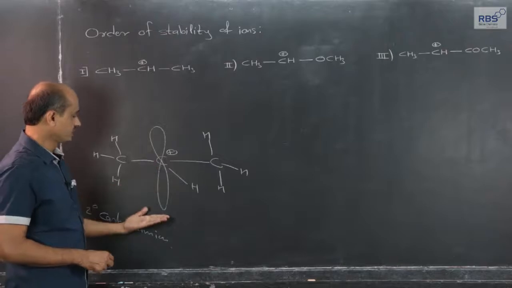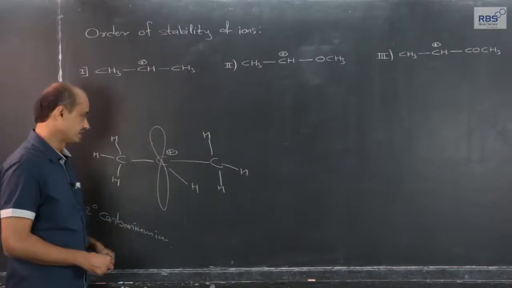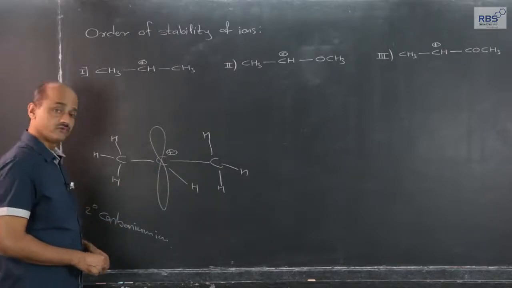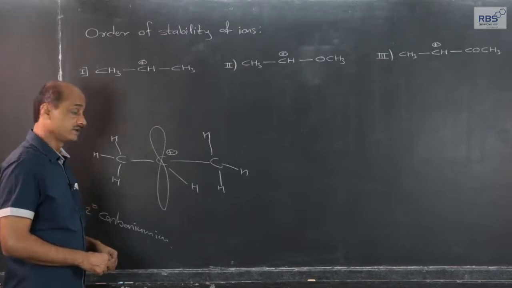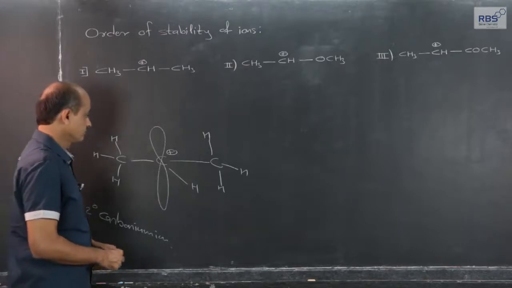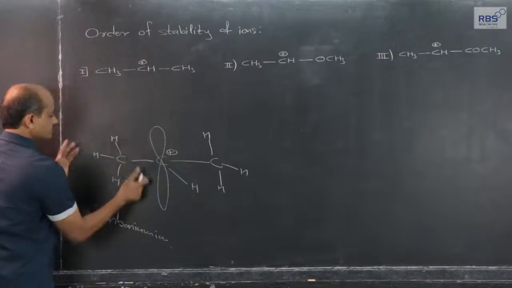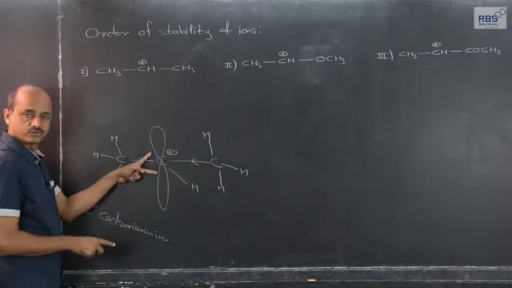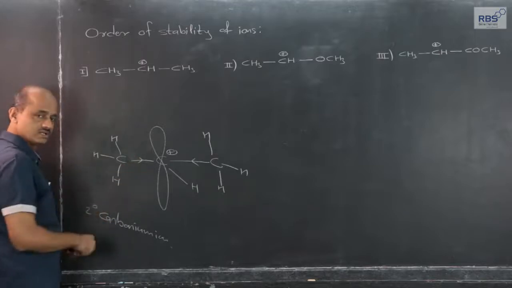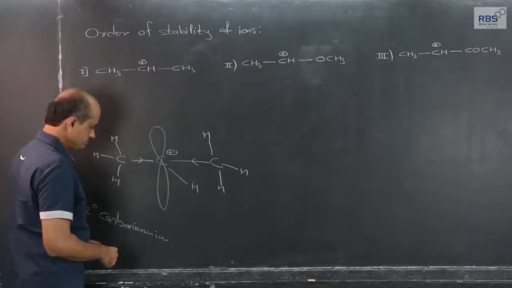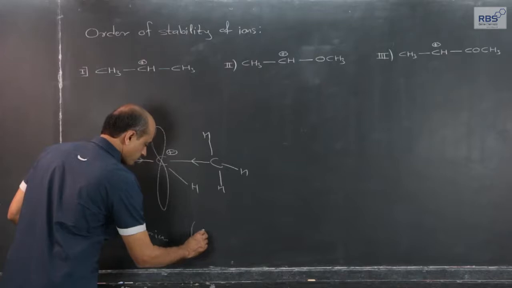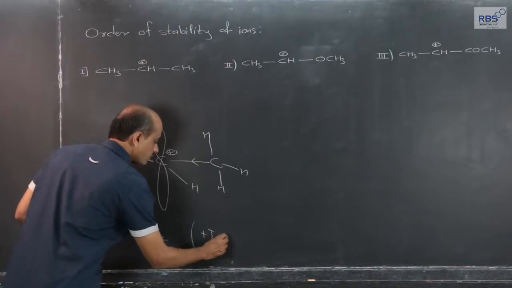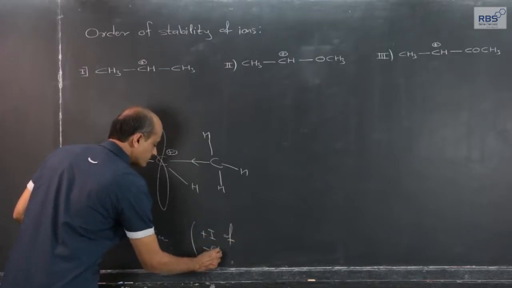Now, the stability of this carbonium ion can be explained on the basis of hyperconjugation and also on the basis of inductive effect. Since there are 2 methyl groups, this secondary carbonium ion is stable because of the positive inductive effect of 2 methyl groups.